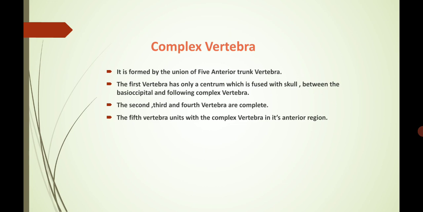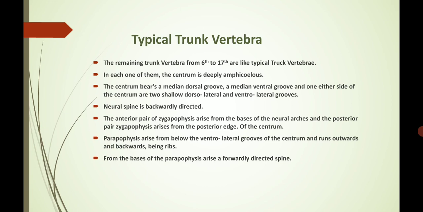Next, the second, third and fourth vertebrae are complete. The fifth vertebra unites with the complex vertebra at its anterior region. Next is the typical trunk vertebrae. In the vertebral column, first is the fusion of the complex vertebrae to the skull, and next the typical trunk vertebrae start again, from 6 to 17. The remaining trunk vertebrae are like typical trunk vertebrae.